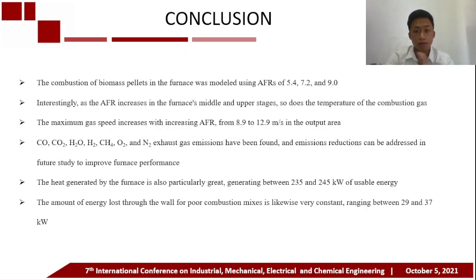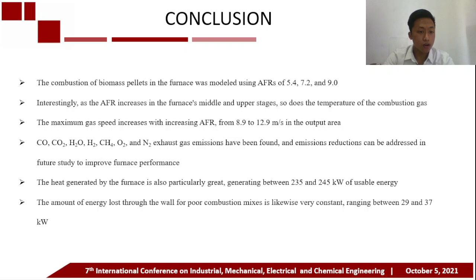The conclusion: the combustion of biomass pellets in the furnace was modeled using AFRs of 5.4, 7.2, and 9. Interestingly, as the AFR increases in the furnace middle and upper stages, so does the temperature of the combustion gas. The maximum gas speed increases with the increasing AFR from 8.9 to 11.9 meters per second in the output area.